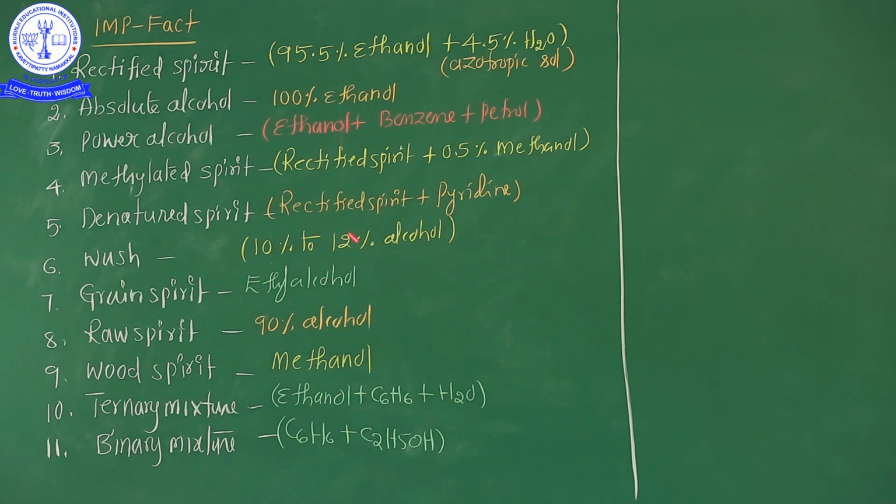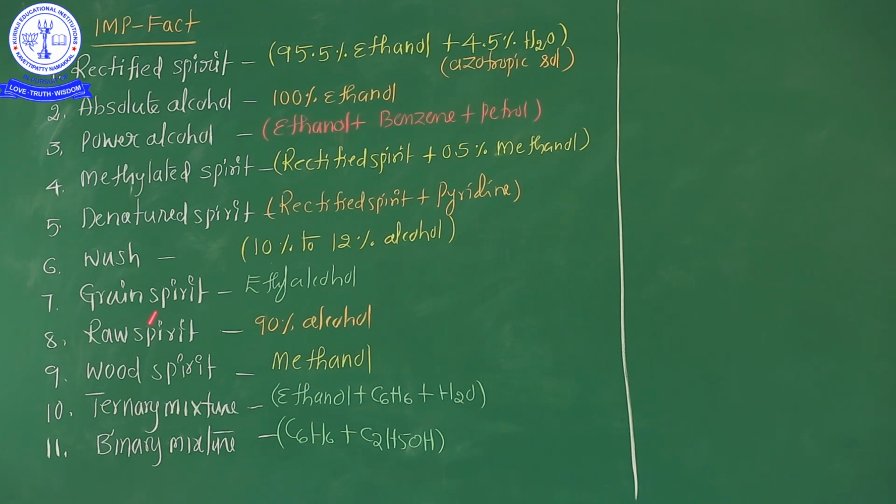In this process, the invertase converts carbohydrate into ethyl alcohol. Initially 10 to 12% alcohol is formed. This concentration of 10 to 12% alcohol is commonly known as wash. Wash is nothing but 10% to 12% alcohol.